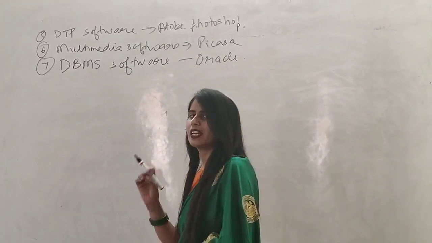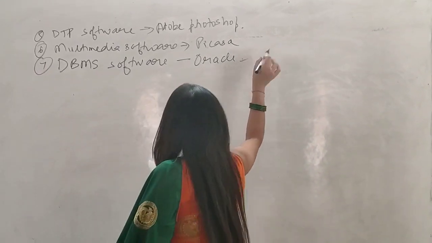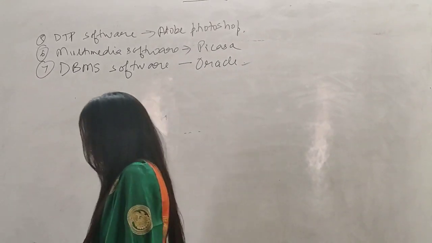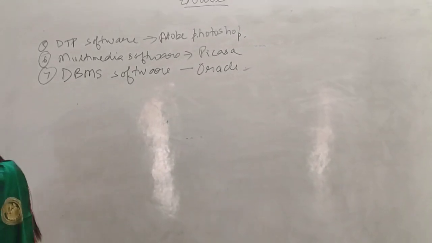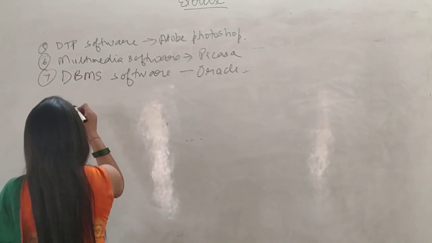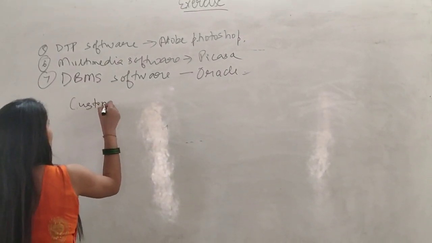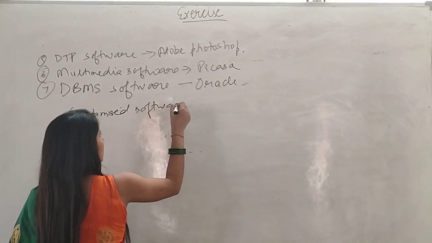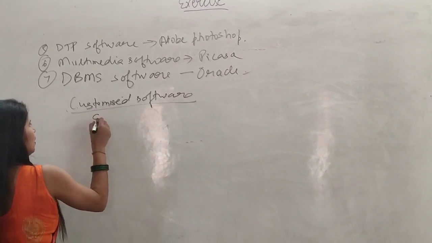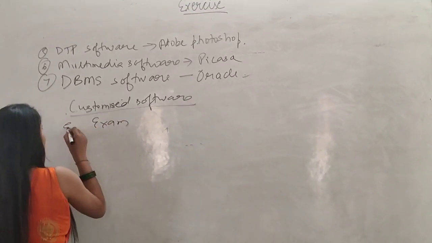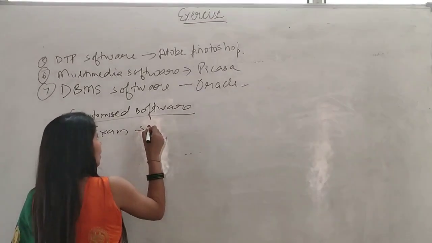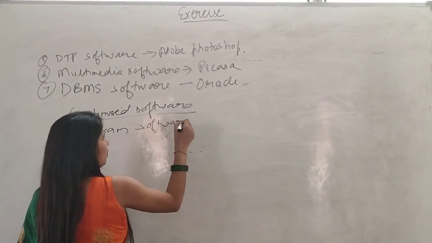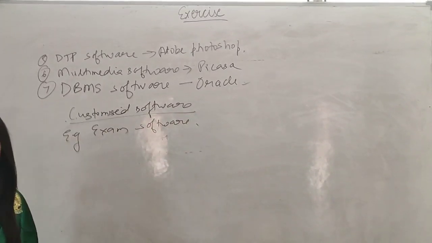DBMS stands for Database Management Software, and its example is Oracle. So this was a long answer type question. Okay, and the next part is customized software. In customized software, you will write exam software. One example is sufficient. Today they asked only one example.